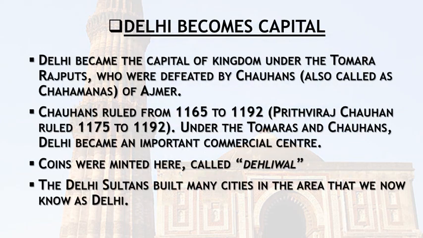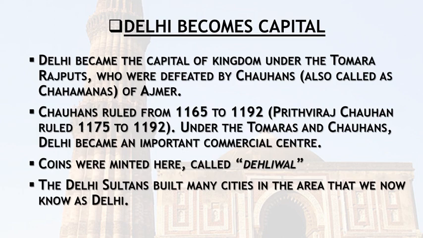The first topic that we are having is Delhi becomes capital. Under whose rule did Delhi become the first capital? The Delhi that we know today was not actually the capital at that time. Delhi was a small place, and the first dynasty, or the kingdom you can say, who regarded Delhi as their capital were the Tomara Rajputs. One of the famous rulers of the Tomara Rajputs was Anangpala. He was the person who made Delhi his capital.